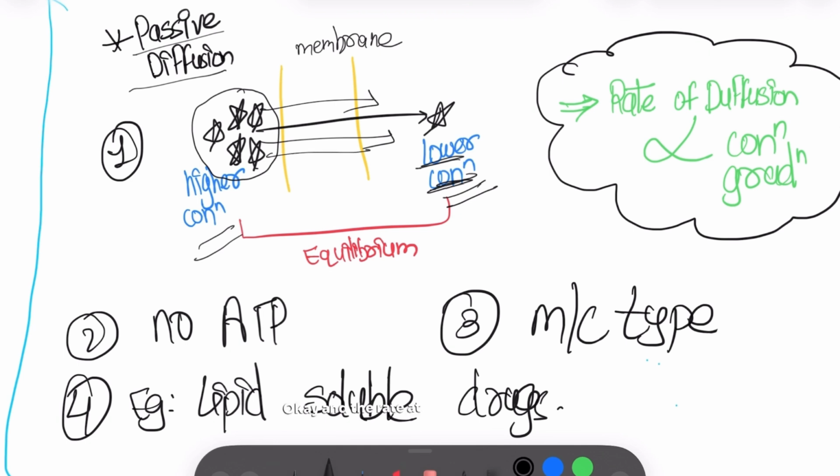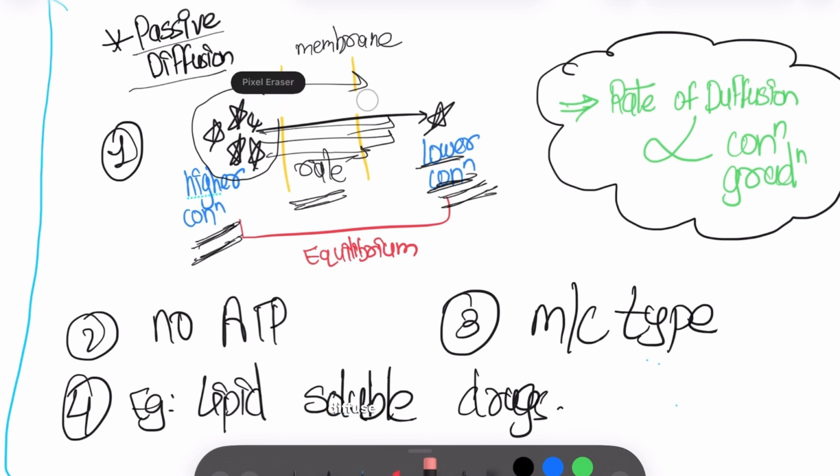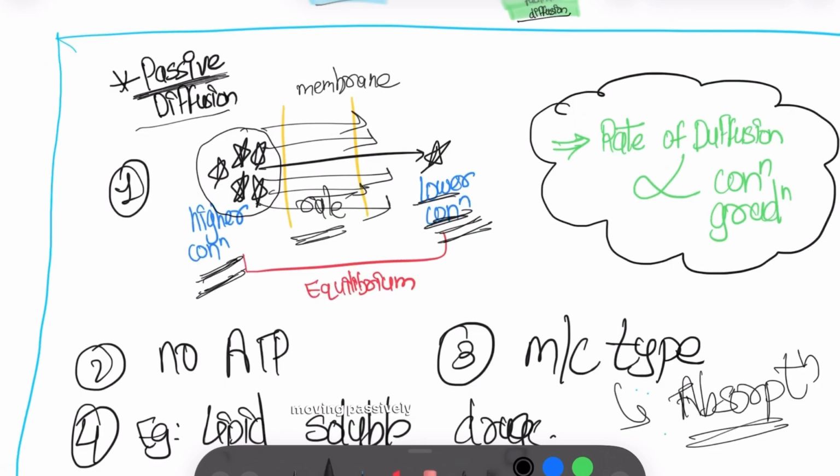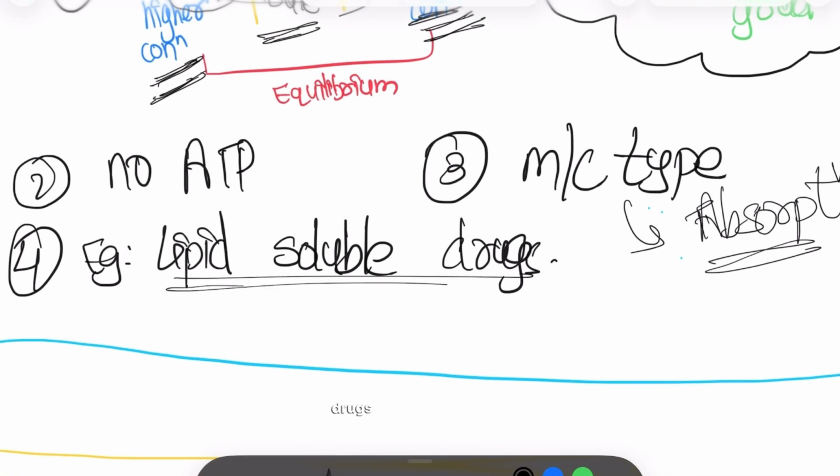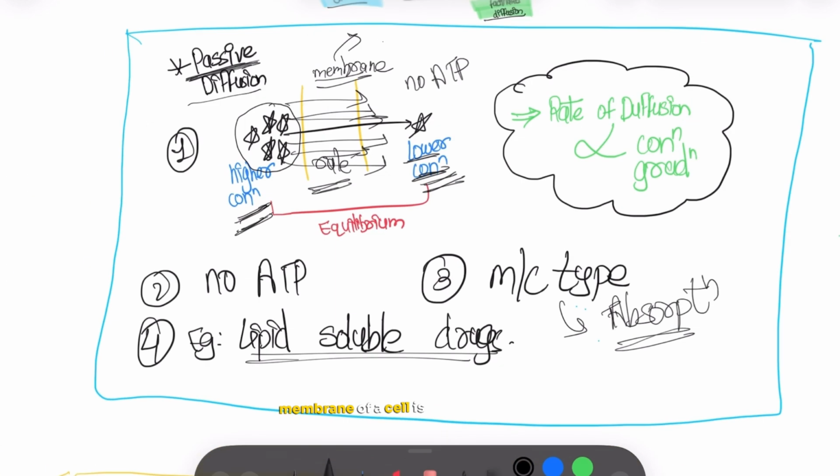So it will passively move or diffuse from this side to the opposite side. The rate at which it diffuses is directly proportional to the concentration gradient. If it is higher here and lower here, then it will diffuse. Passive means it's moving passively. There is no energy required, no ATP is required. An example would be lipid soluble drugs. The membrane of a cell is a bilayered lipid membrane, right? So lipid soluble drugs will move through passive diffusion.